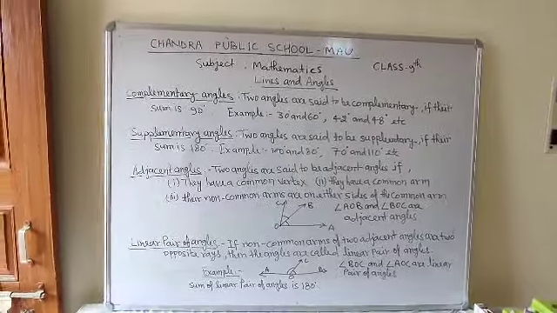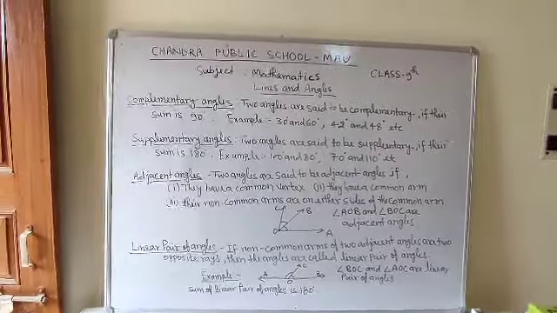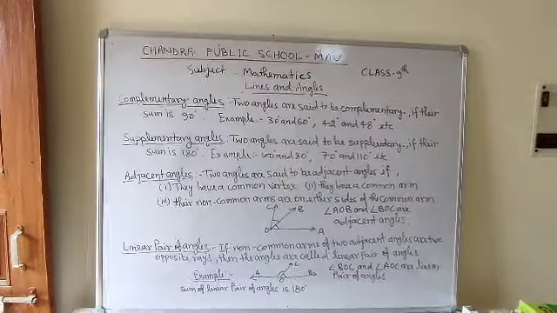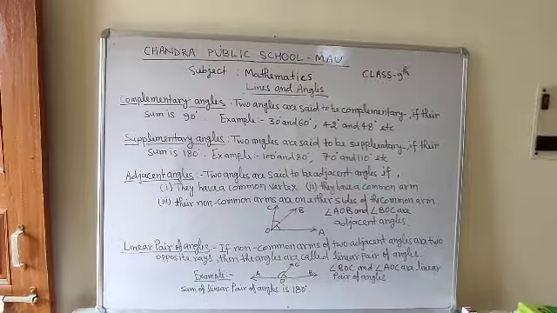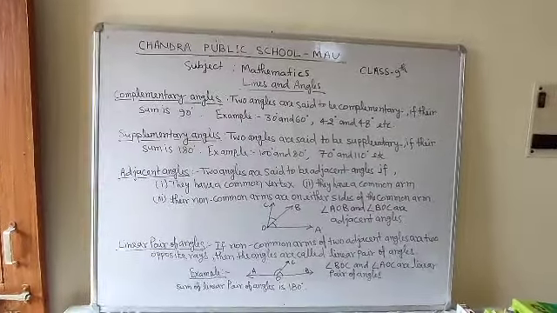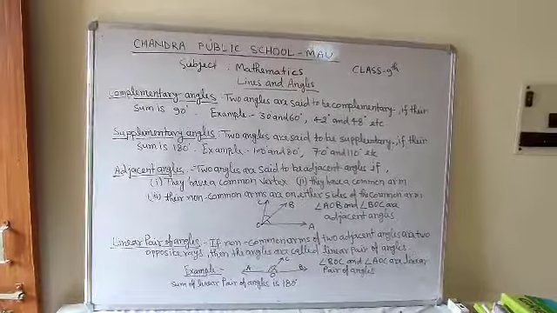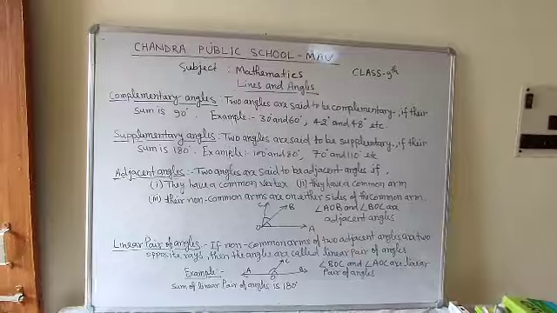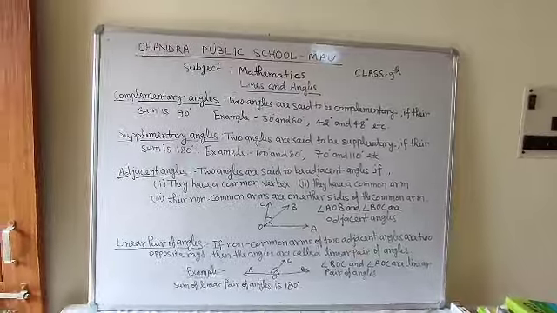Next, supplementary angles. Two angles are said to be supplementary if their sum is 180 degrees. So if two angles are there and the sum of both angles is 180 degrees, then both are called supplementary angles. For example, 100 degrees and 80 degrees. If you add 100 plus 80, it is 180 degrees. So 100 degrees and 80 degrees are supplementary angles.